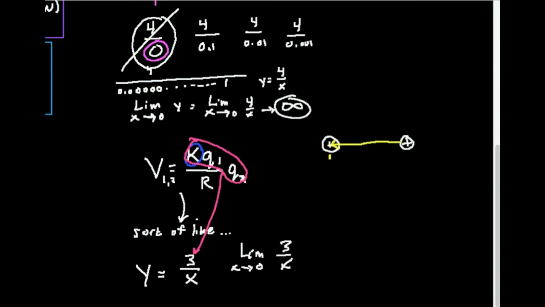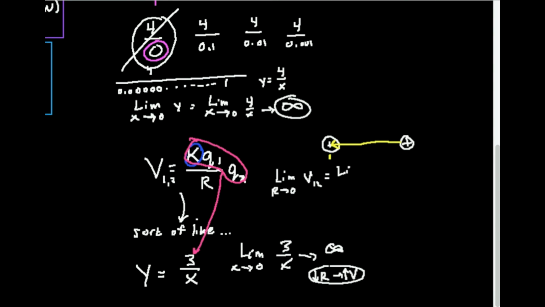Well, what's going to happen is this limit is going to tend towards infinity. Meaning, as the distance gets very, very small, the potential energy is just going to blow up really fast. And one way that you can denote a relationship like this is you can say, as R decreases, the potential energy increases. This is actually one thing we often do in physics and chemistry and so forth. But if I want to do it in terms of the actual equation for potential energy, what's the limit as R goes to 0 of the potential energy between charges 1 and 2?